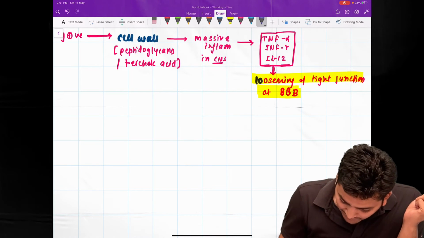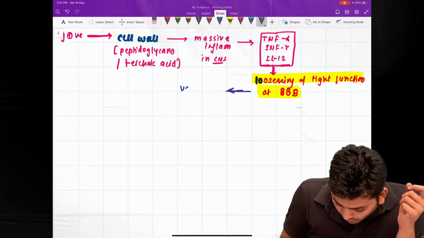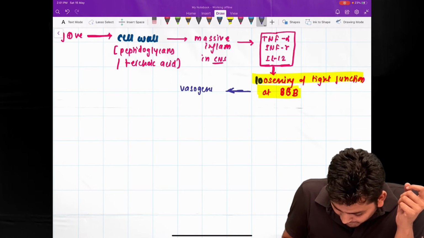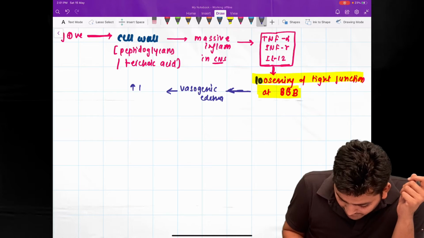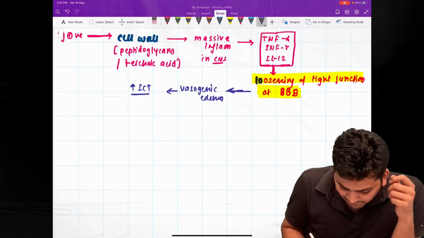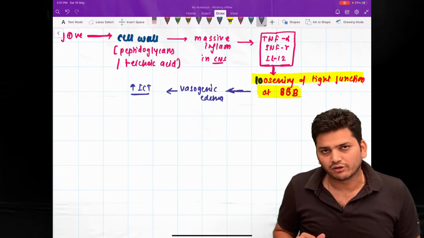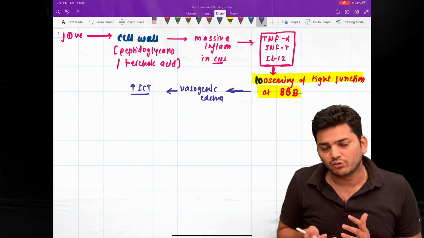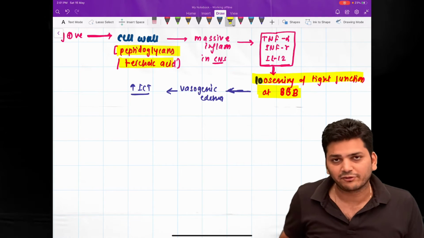If the blood-brain barrier is loose, it will lead to vasogenic edema. Because of this vasogenic edema, more fluid will come inside the CNS and lead to raised intracranial tension. This is the main problem with the gram-positive organism, because they have more peptidoglycan and more teichoic acid, leading to more inflammation and more inflammatory cytokines.